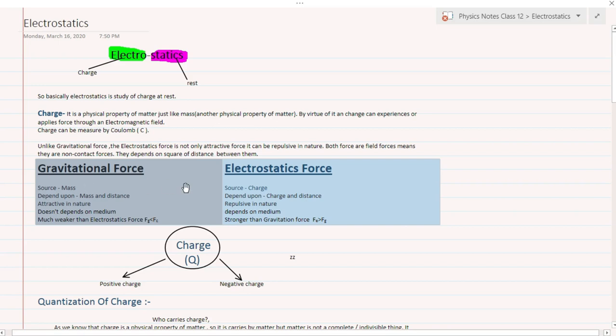Both forces depend on distance, and both are inversely proportional to the square of the distance between them. Gravitational force is always attractive in nature, whereas electrostatic force can be attractive or repulsive depending upon the nature of the charge.